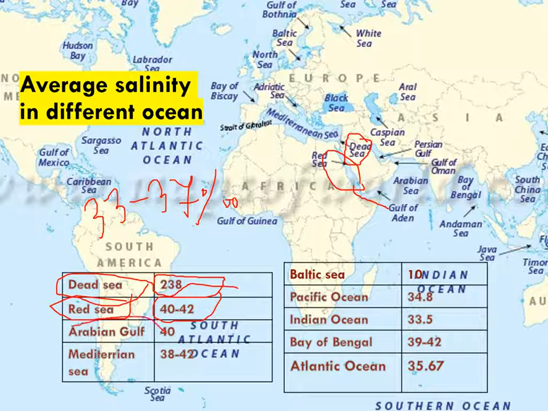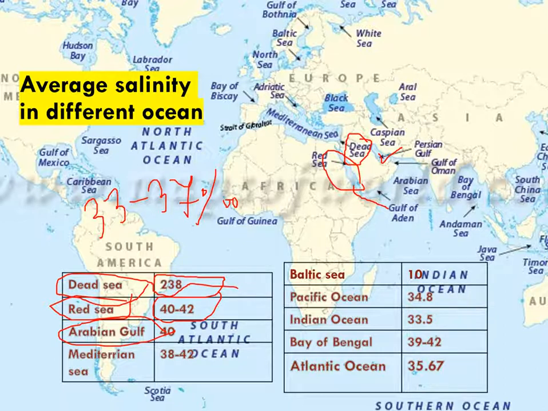Next is the Arabian Gulf. Here the temperature is very high, evaporation is very high, precipitation is low, and the gulf actually acts as an inverted estuary. It means no freshwater influx is here. So the salinity is higher than the Arabian Sea. Here the salinity exceeds 40, or the average salinity is mainly 40 parts per thousand.